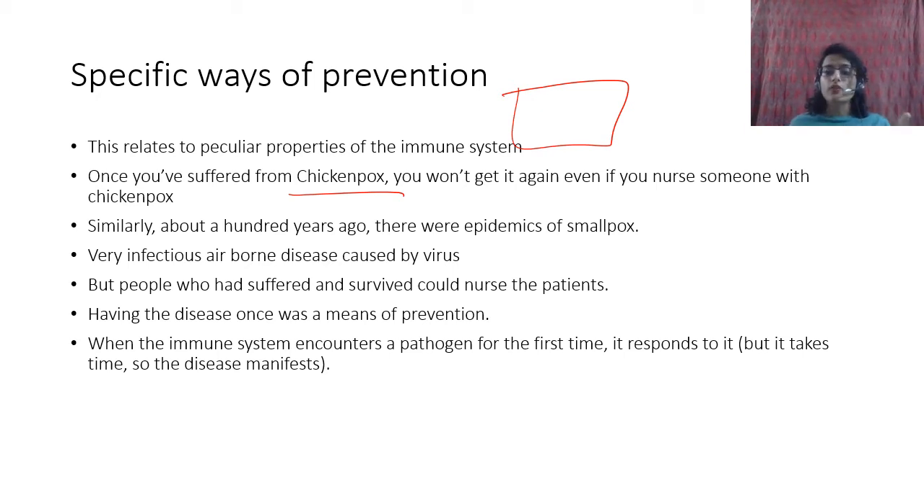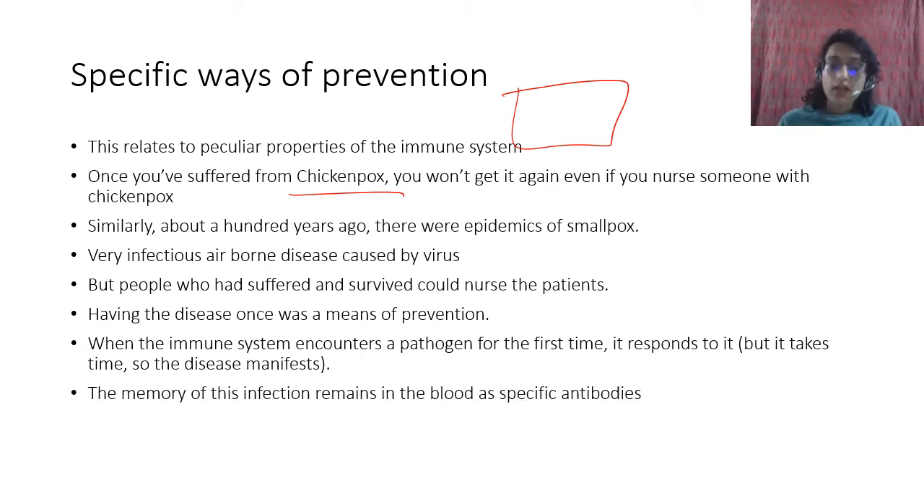So eventually, what will happen? The immune system will learn from it, and it will make some modifications in the cells in order to be specific to that pathogen. Once that specificity comes and it starts killing microbes, the immune system gets stronger and it is able to mount an attack such that the disease is killed. Right? So it takes time for that to happen. So the first time you encounter the pathogen, your immune system responds, but it takes time. Okay, so the disease manifests, you get the disease. Okay, but the memory of this infection remains in the blood as specific antibodies.